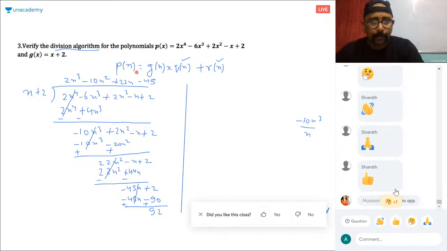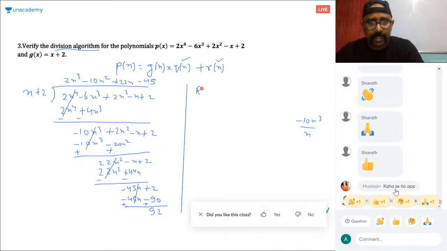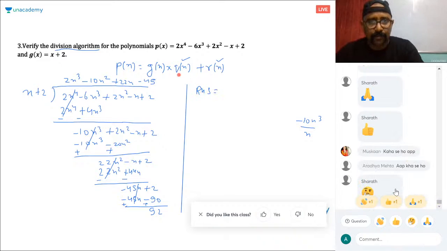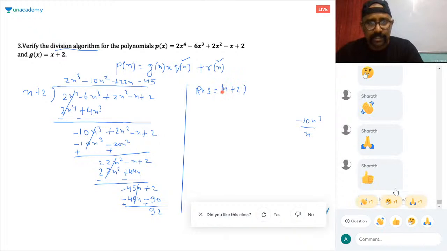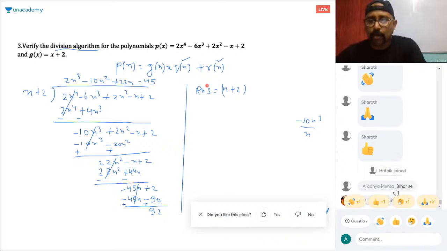Okay, so P(x) is equal to G(x) into Q(x) plus R(x). So multiply this. The polynomial you need to get, so on the RHS we need to multiply and check whether we are getting it same or not. So G(x) is x plus 2. This is the division algorithm. You divide it, you get the quotient, you get the remainder. Now you are cross-verifying it.